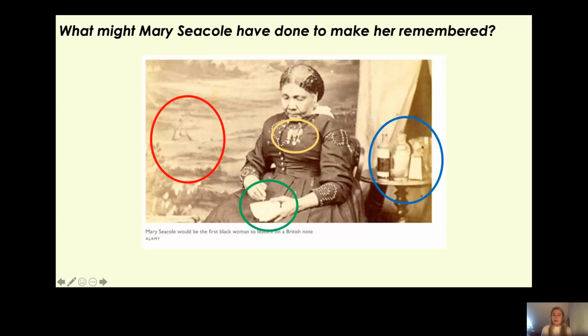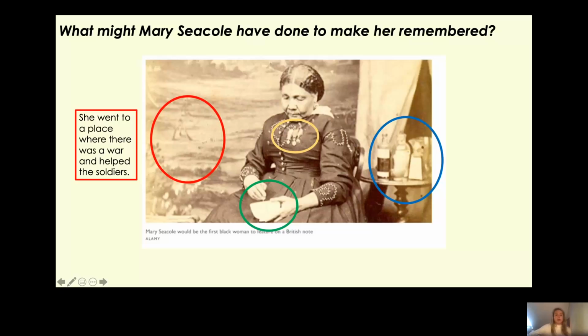Okay, Year 2, have you managed to look at the source and try and work out from the source what Mary Seacole might have done to make her remembered? Fantastic, well done. So let's go through the different things that are circled together now. The first thing that is circled is in red. Now, this is a picture of something, and I can see some people on the floor. What might this be of? Well, this is of a war. It's of a battlefield, because Mary Seacole went to a place where there was a war and helped the soldiers.